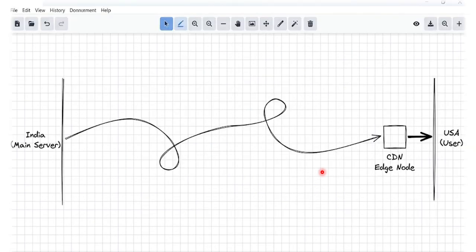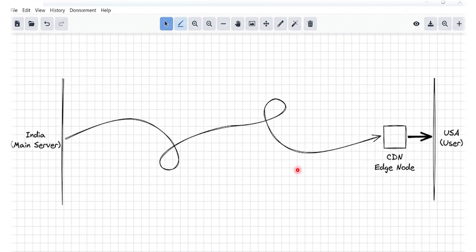The last problem is distance. If your server is in India and a user is in New York, the data must travel thousands of kilometers or miles, sometimes across oceans. That takes time. We fix this with a CDN, a content delivery network. The CDN copies your files and saves them on servers all over the world.